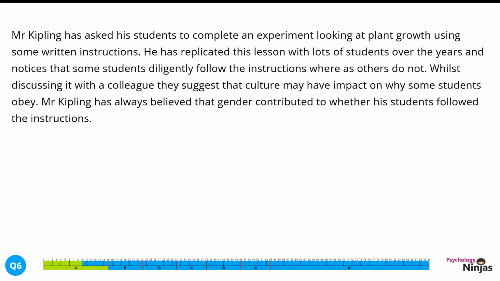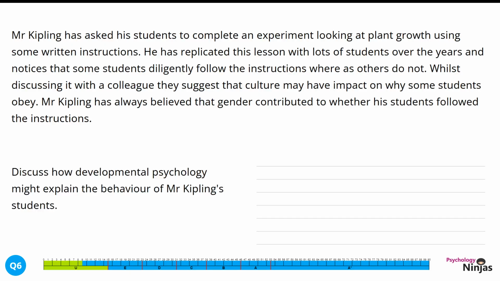Mr. Kipling has asked his students to complete an experiment looking at plant growth using some written instructions. He has replicated this lesson with lots of students over the years and notices that some students diligently follow the instructions, whereas others do not. Whilst discussing it with a colleague, they suggest that culture may have an impact on why some students obey. Mr. Kipling has always believed that gender contributed to whether his students followed the instructions.